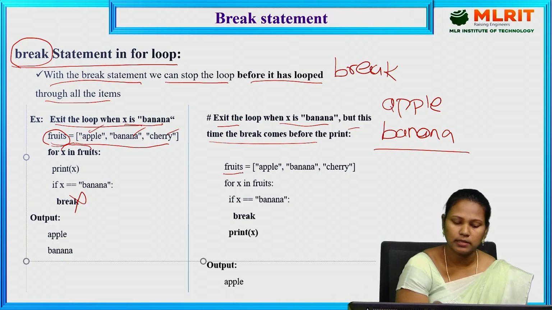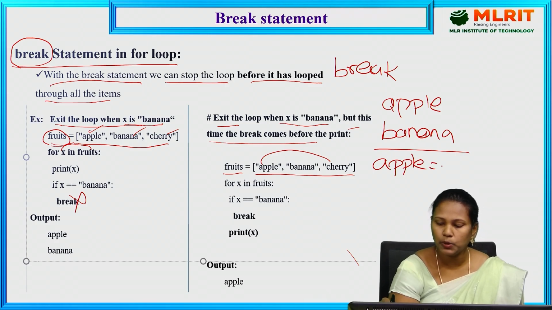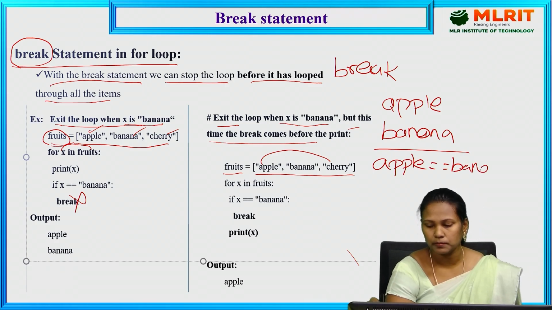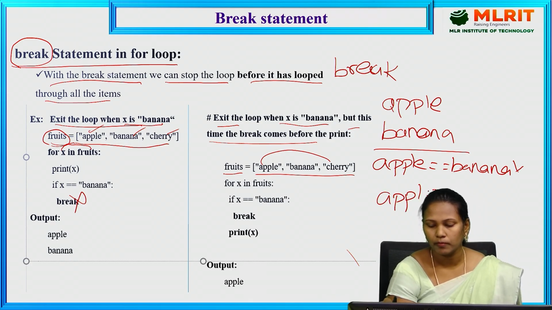See here, the same example. The fruits contain 3 fruits: apple, banana, cherry. Again, for x in fruits, first we have apple. We are checking if apple equals banana. The condition failed, so it prints apple.